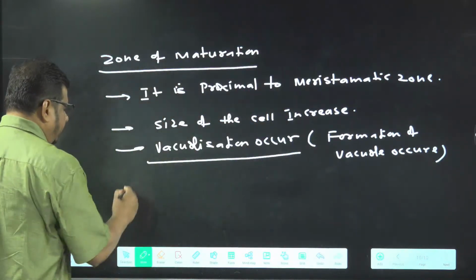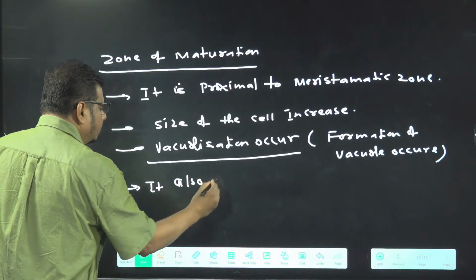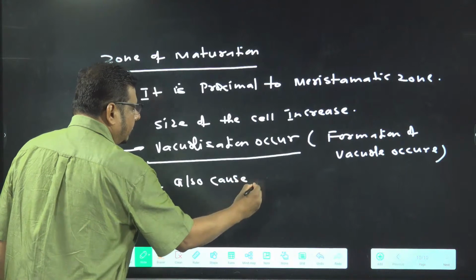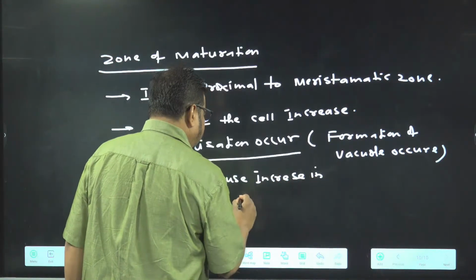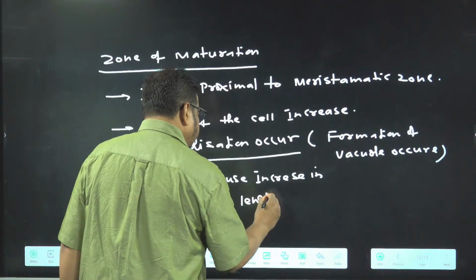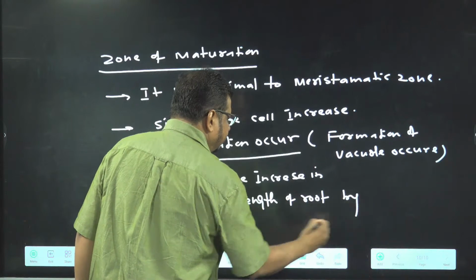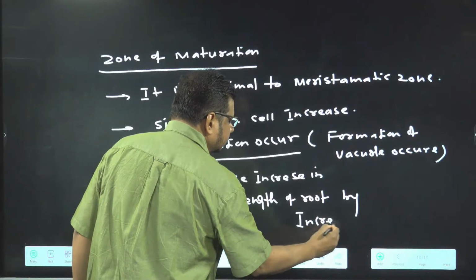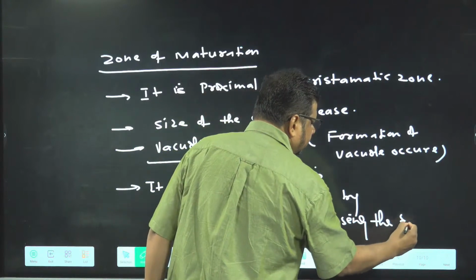Maturation. It also causes increase in length of root by increasing the size of cell.